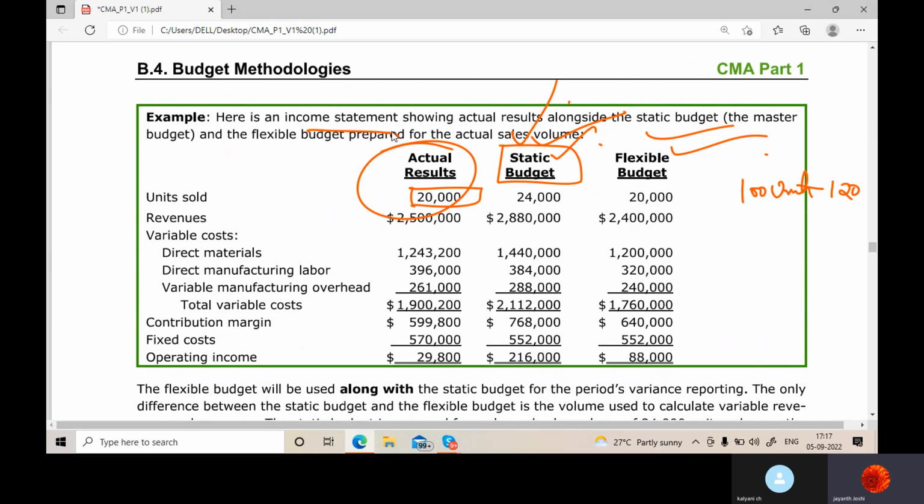And here is an income statement. This is the income statement based upon these budgets. So here is an income statement showing actual results alongside the static budget, the master budget. So why it's a master budget? Because sales is there, revenue is there here, costs are there, overheads are there, and fixed costs are there. Fixed costs can be finance cost or fixed operating cost. But since we are not going for finance option, we are only concluding to operating income. This can be a master budget with all these figures, correct?